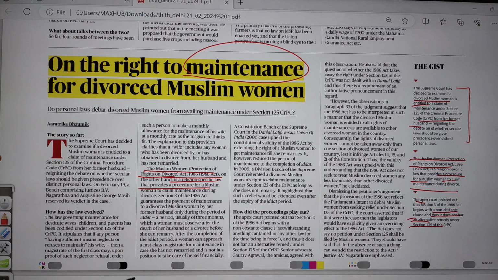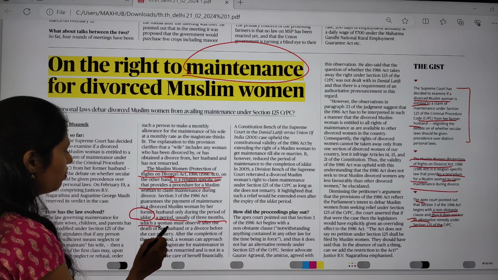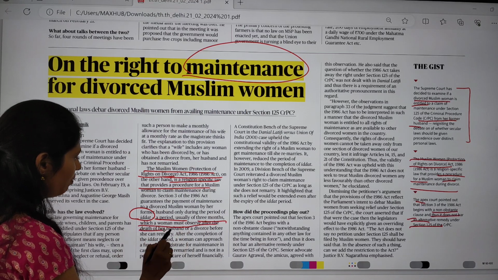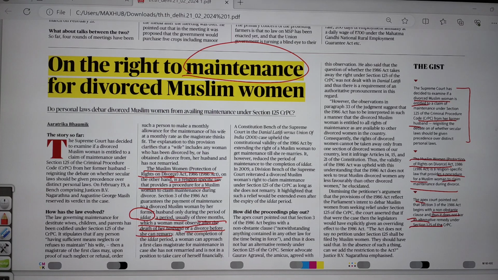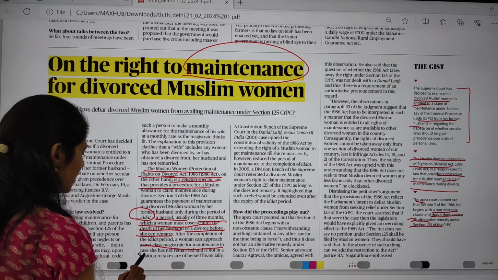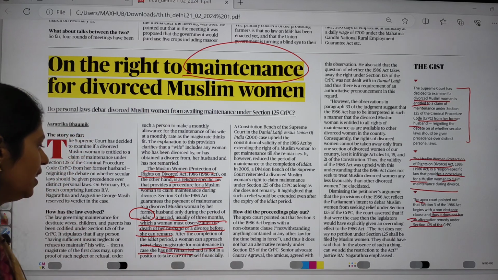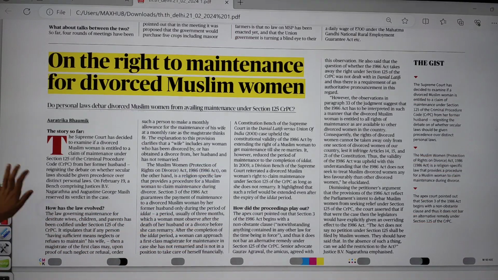So here you have to know about Iddat. Iddat is nothing but a period, usually of 3 months, which a woman must observe after the death of her husband or a divorce before she can remarry. After the completion of this Iddat period, the woman can approach a first class magistrate for maintenance in case she has not remarried and is not in a position to take care of herself financially. Then she can approach the first class magistrate according to this Act.